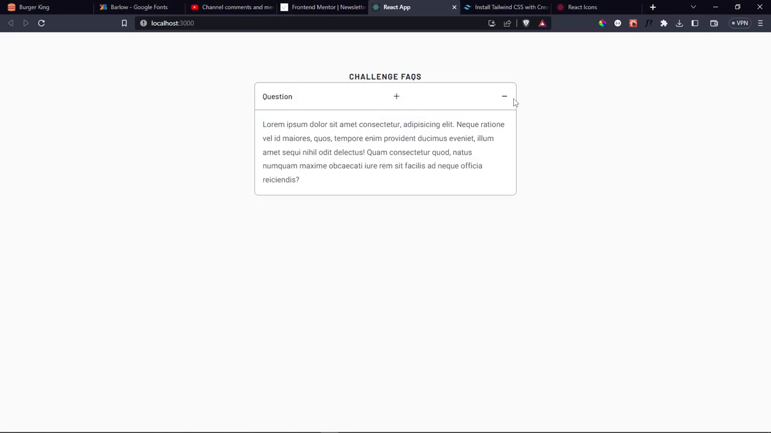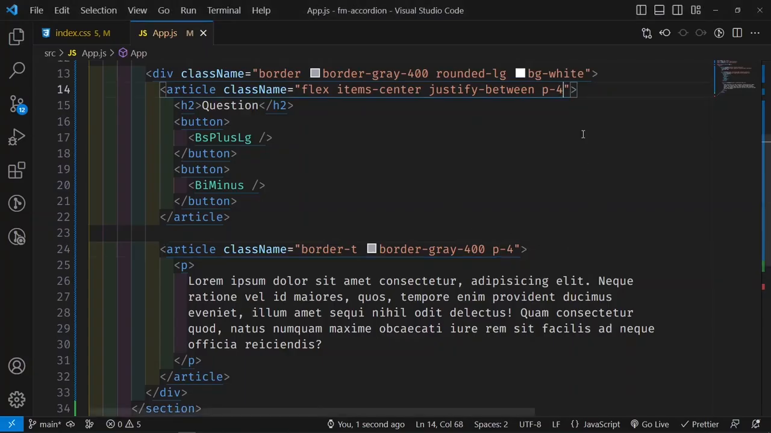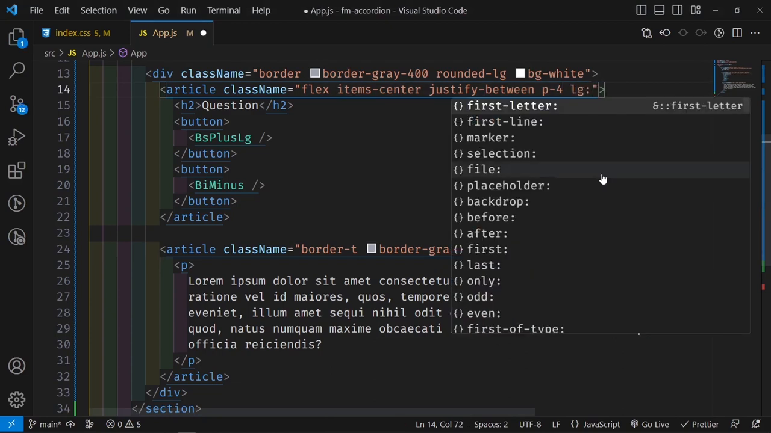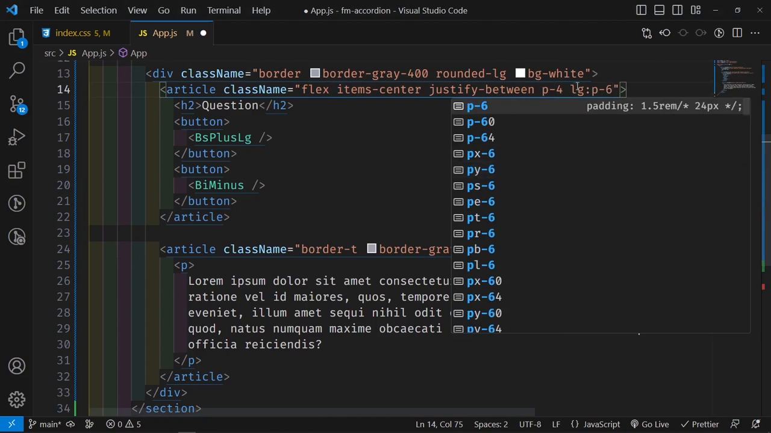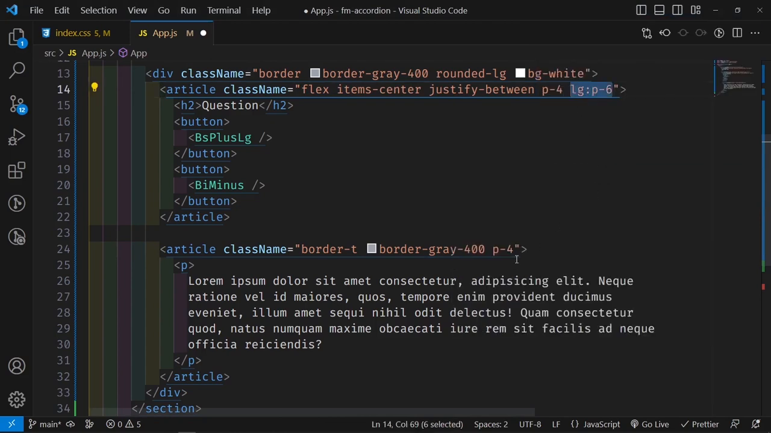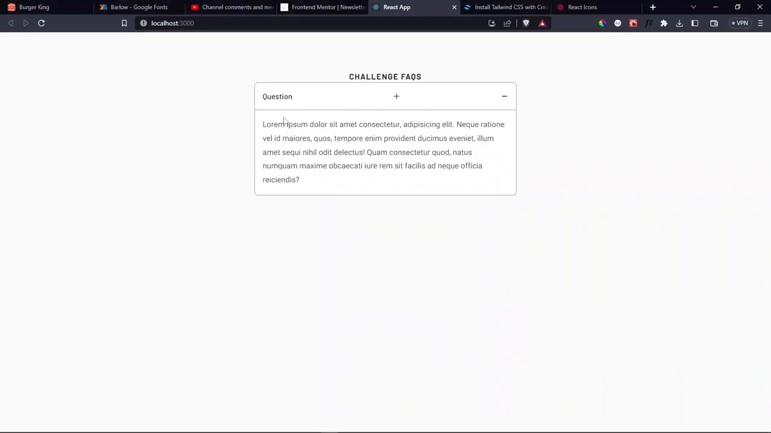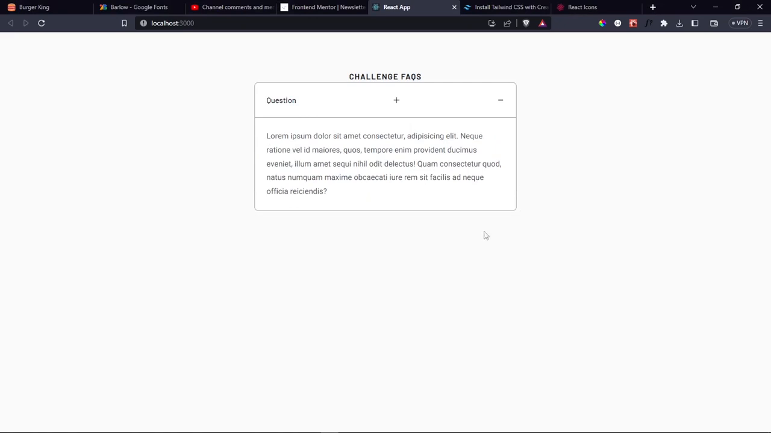It is much better. I think it's a bit small. Maybe we can increase it for larger screens. So I can say that for large screens, the padding all around is going to be 6, and then let's just copy this class and paste it here, and then we're going to have that. So it's just a bit bigger, and that looks nice.